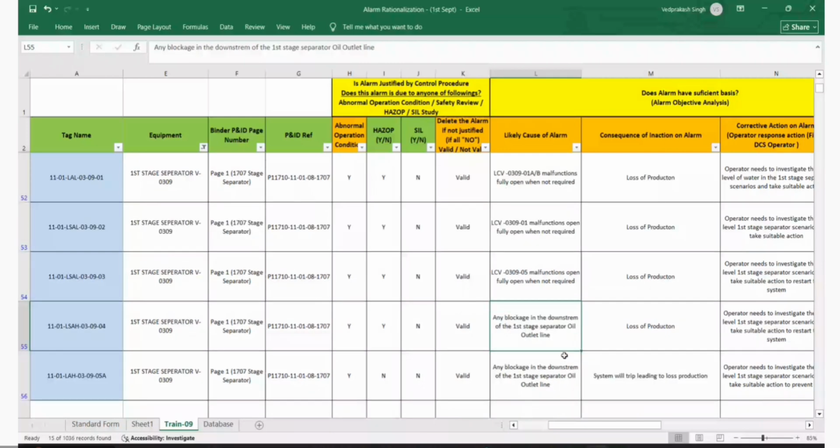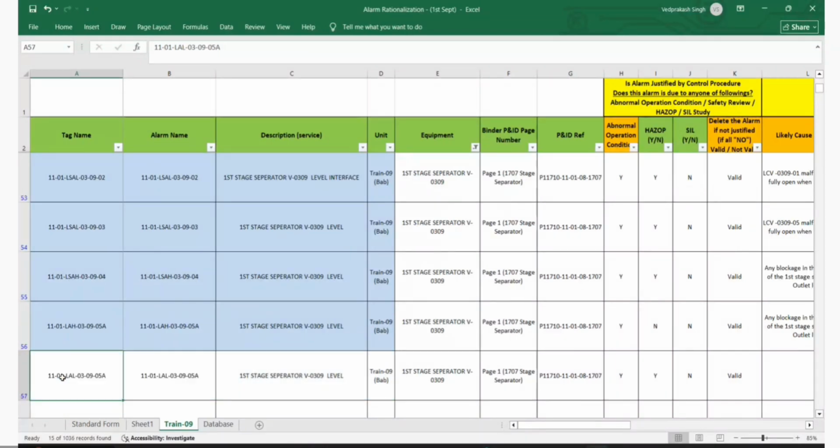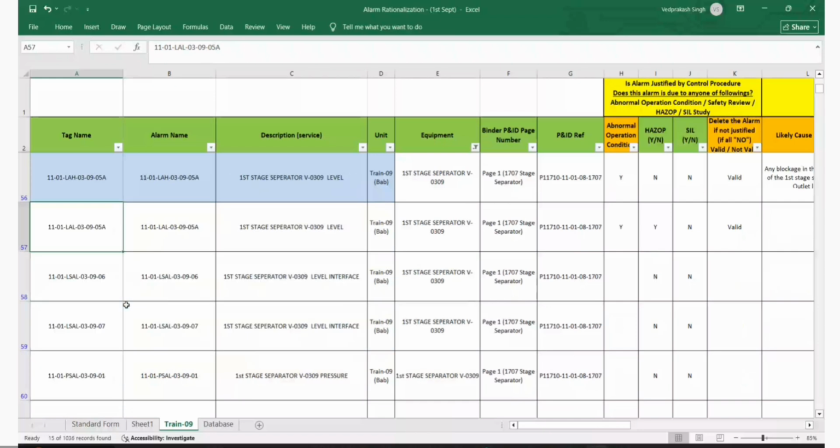Okay. So Guru, can we go ahead or any doubt, any suggestion? Okay. Yeah. So we can go ahead. Any question, any doubt or anything? No, you can continue. Okay, guys. Now we can go for LAL 03095A.